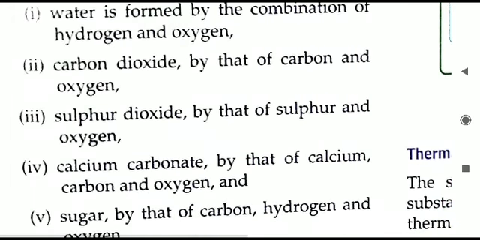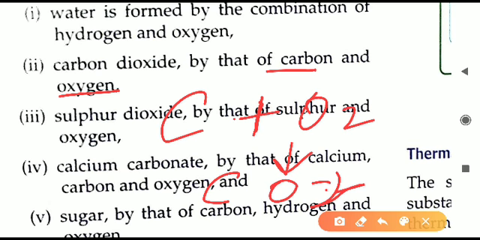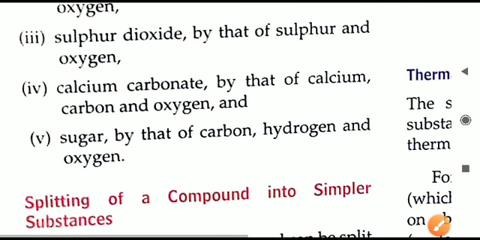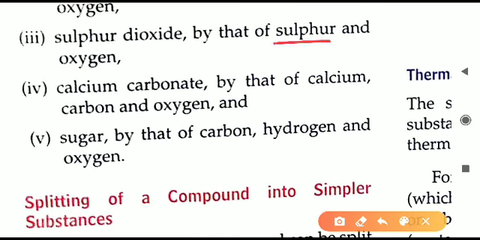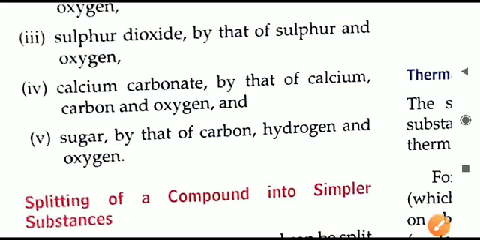Another example of a compound they have given is carbon dioxide. It is formed by carbon and oxygen. Carbon is C and oxygen is O2. On combining they will give CO2. That is a compound. Next one here, sulfur dioxide. Sulfur dioxide is formed by sulfur and oxygen. Sulfur is S, oxygen is O2. It will form sulfur dioxide, that is SO2. SO2 is sulfur dioxide. It is a compound.